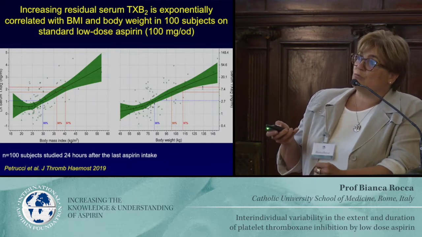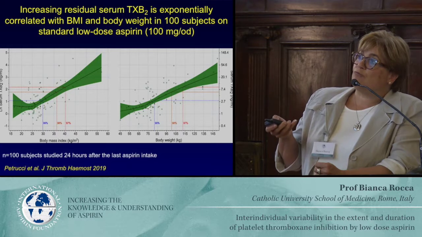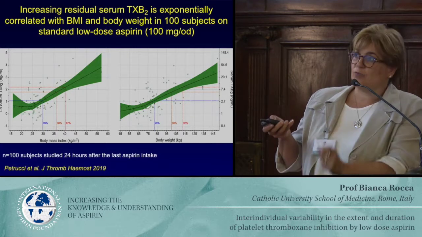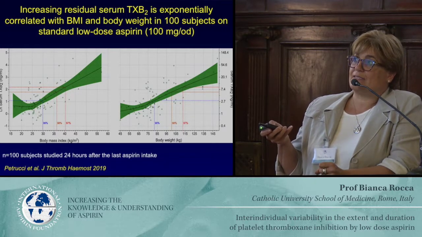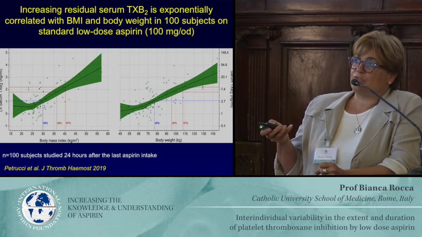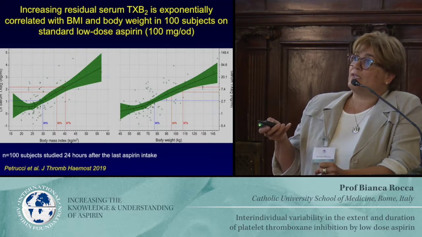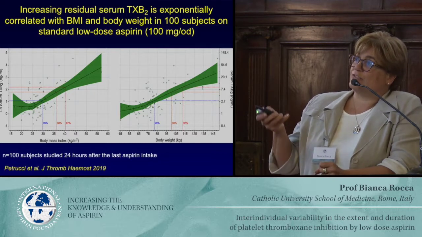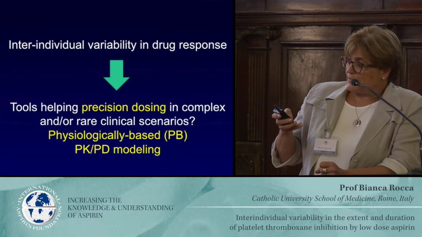And in both situations, we were able to see a logarithmic increase of the residual thromboxane B2. And if we put what is called an adequate response to aspirin, which is an inhibition that is at least or higher than 98%, then we will see that what can be classified as aspirin poor responsiveness is clearly located at BMI over 35 and the body weight level of over 100, with a continuous trend, as a continuous variable. So that's the last part of my talk.